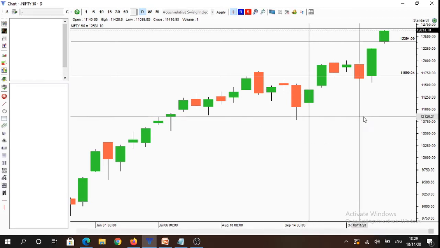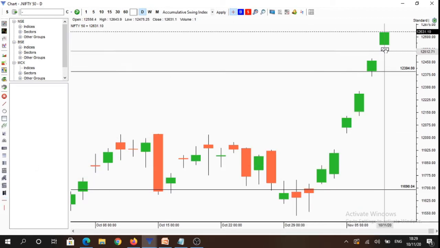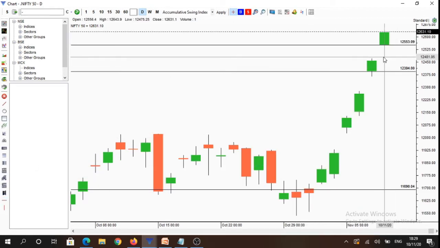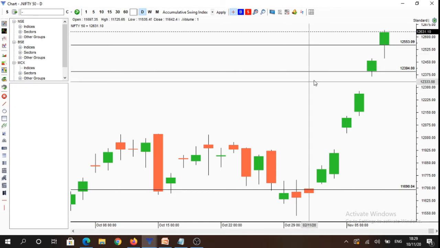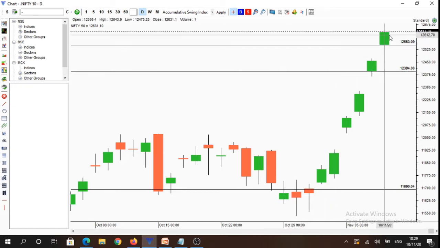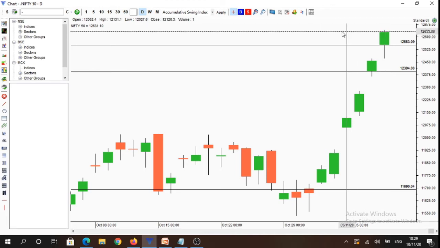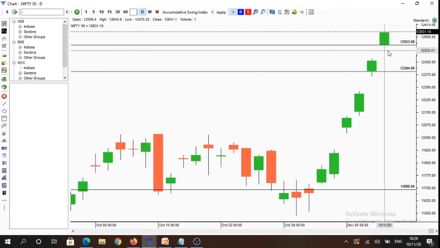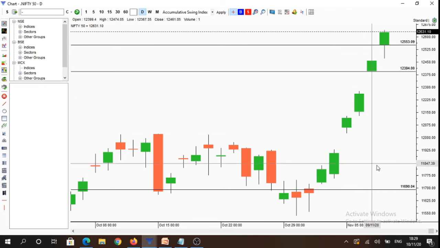And if we see the daily time frame, today we opened at 12,556 levels, and we have closed at 12,631 levels. So today we had time frame continuity to the upside above 12,556 levels when market was trading above its monthly open, its weekly open, as well as the daily open.